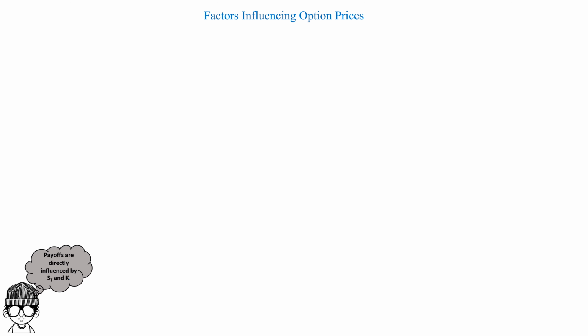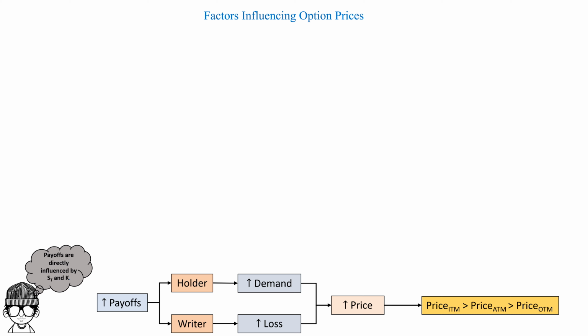So just briefly, we noticed that the higher the payoffs for the holder, the greater the demand for the option, and the higher the payoffs, the greater the loss for the writer. Therefore, the price will be higher, which is how the price of in-the-money options will be greater than that of at-the-money options, which are greater than the price of out-of-the-money options.